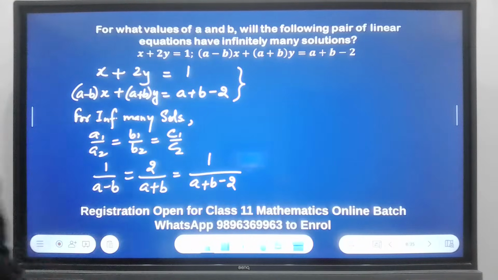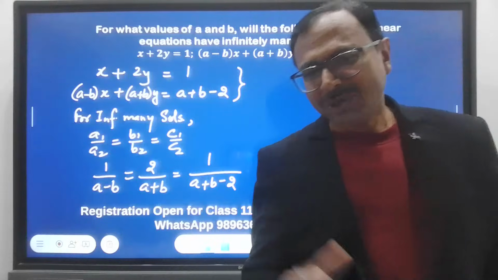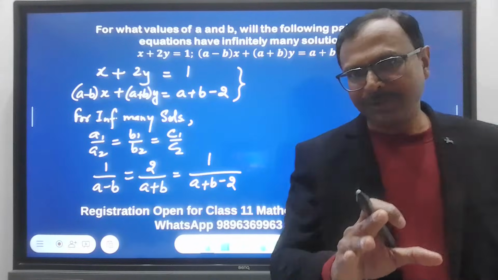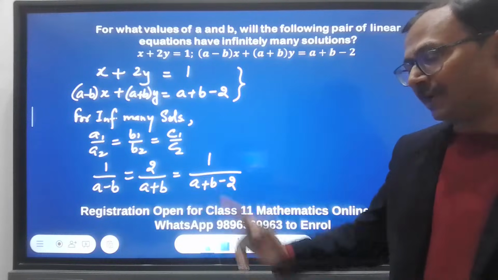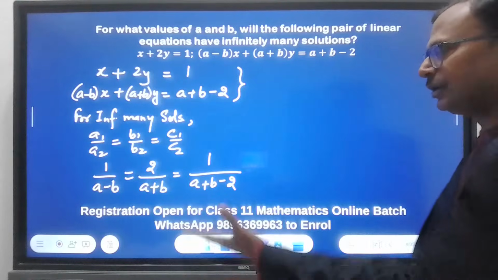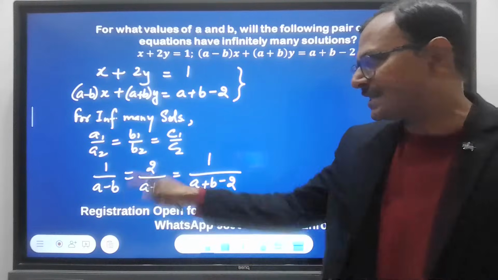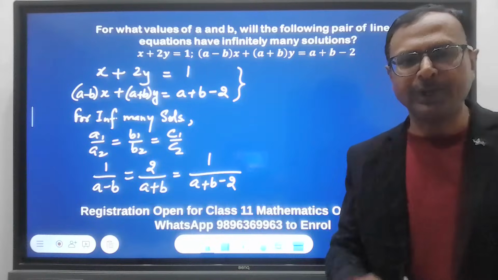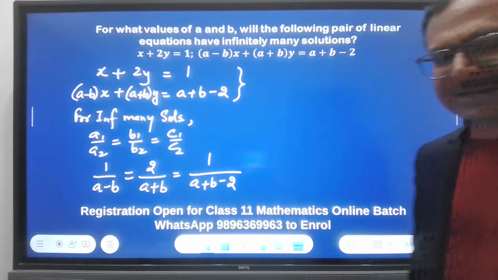Okay, so I have done half the work for you. Now the remaining half is at least for you. I'm getting very few chat messages because I don't know whether you are solving or not, but now I'll wait for your answers. Tell me the values of a and b from here. Come on. You can equate any two. Take two different pairs, first, second, third, first, third, whichever two you want, and you will get two equations in a and b which you have to solve and tell me the answer in the chat.